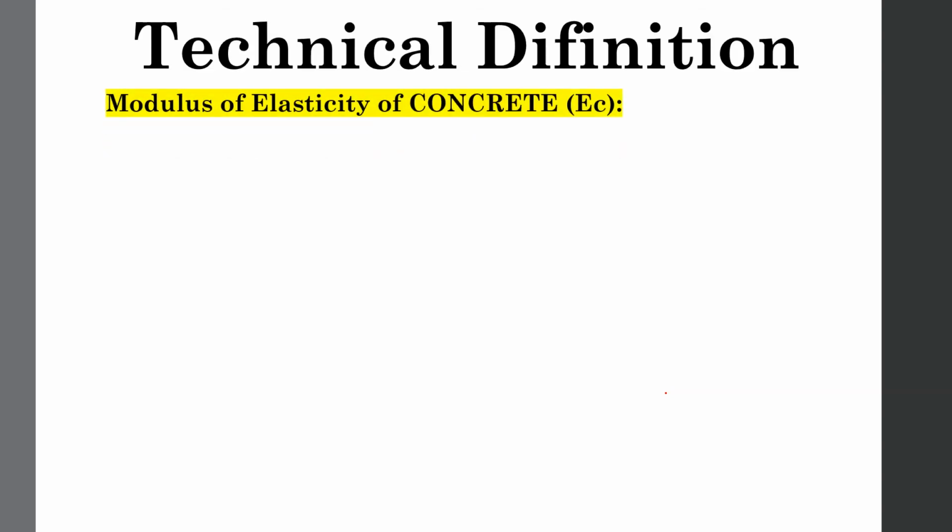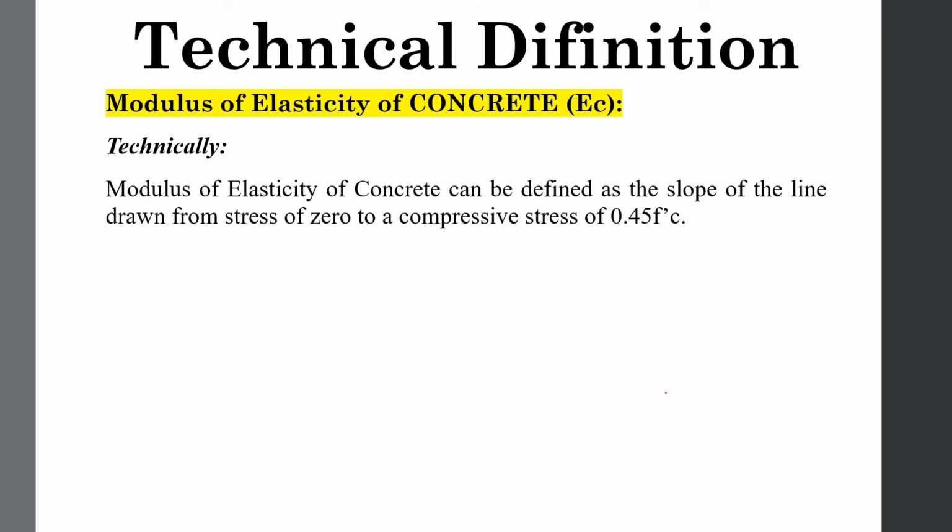The technical definition of EC can be defined technically. I will show you what the EC is with the help of a graph, but before that we have to study it theoretically. Modulus of elasticity of a concrete can be defined as slope. What is the slope originally? Slope is originally known as tan theta. If you are going to determine the slope of any line, then it will be written as perpendicular divided by base.